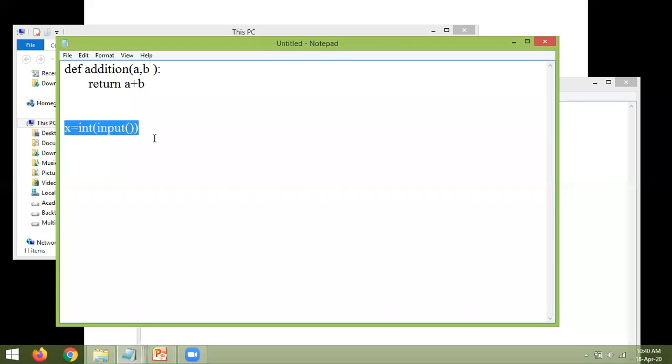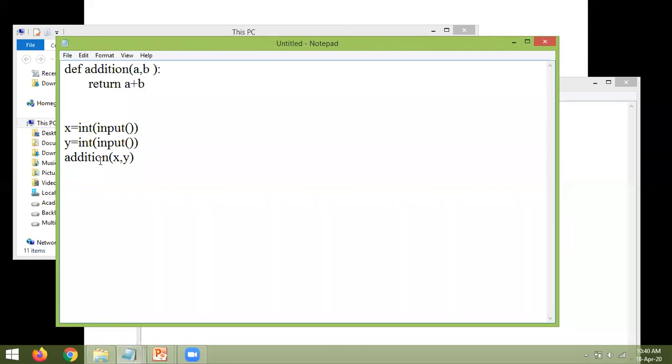Similarly, I'm taking one more value from the keyboard and storing it in the variable y. Here I call that function addition of x comma y. That's it.